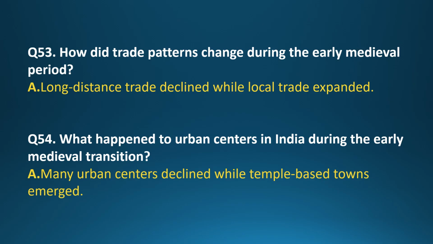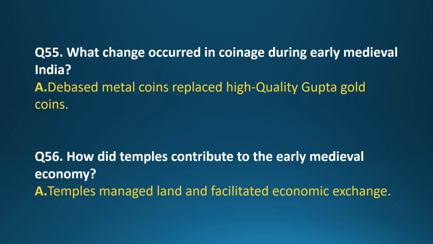Section 6. Economy and Trade. Question 51. What major economic shift occurred in India after the Gupta period? Answer. The economy shifted from trade-based to land-based systems. Question 52. Which economic system developed due to widespread land grants in early medieval India? Answer. A feudal agrarian system developed.